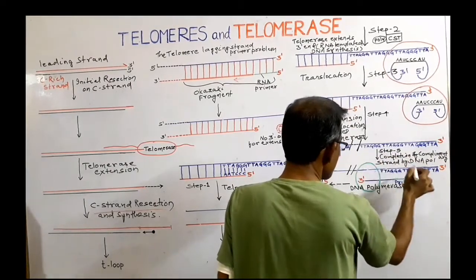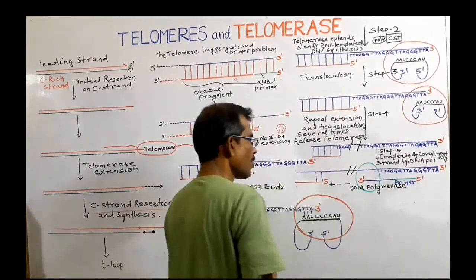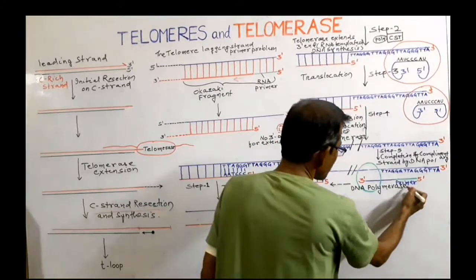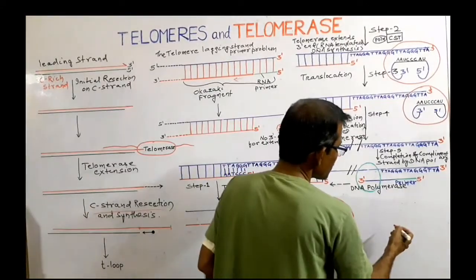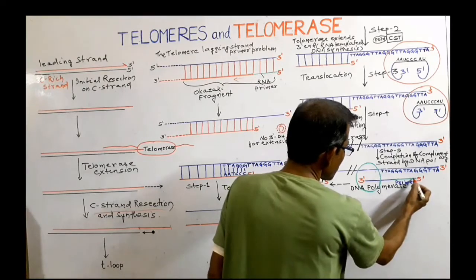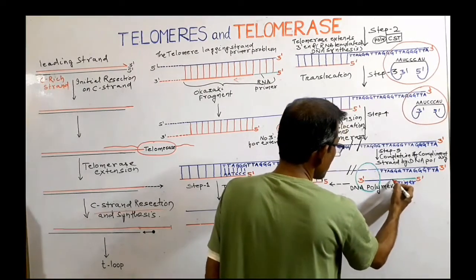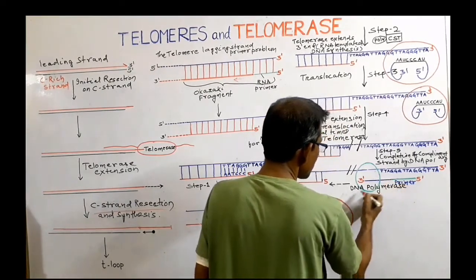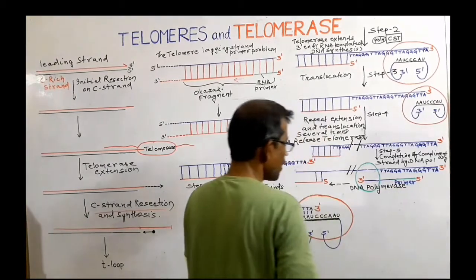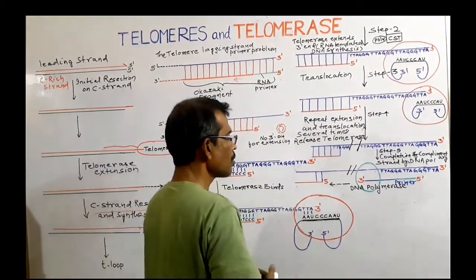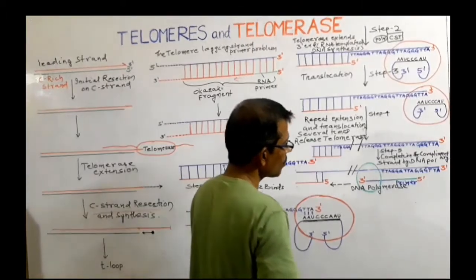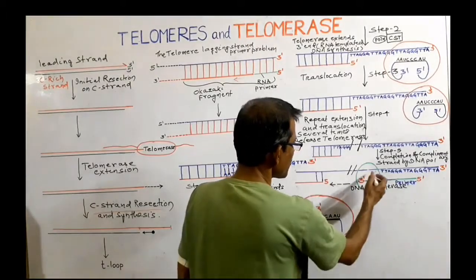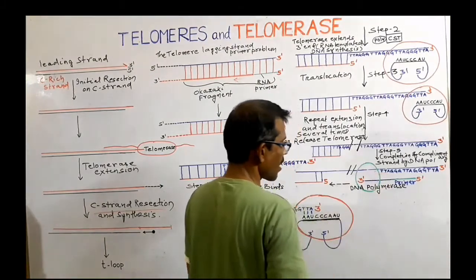This gap is filled with the help of the enzymes primase and DNA polymerase. The enzyme primase catalyzes the synthesis of a short RNA primer, to which the enzyme DNA polymerase can add nucleotides one after one on the basis of the nucleotide sequence that is present in this template strand.